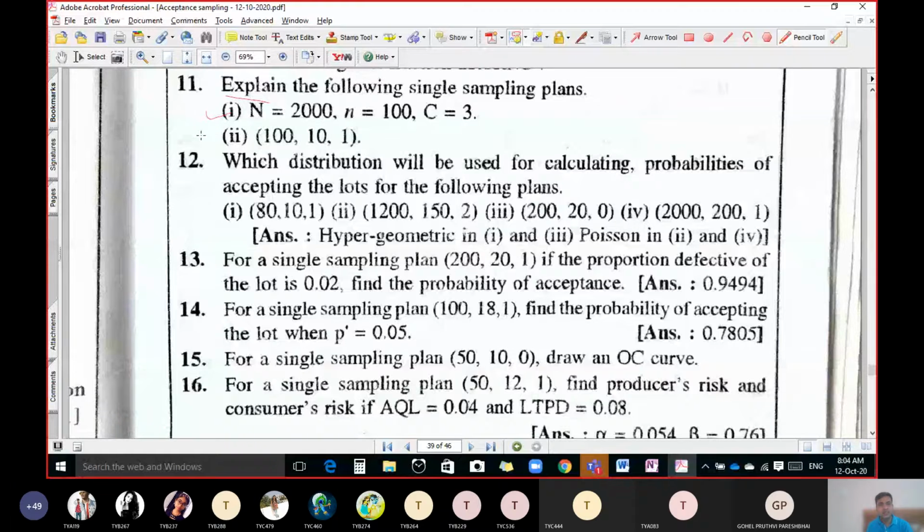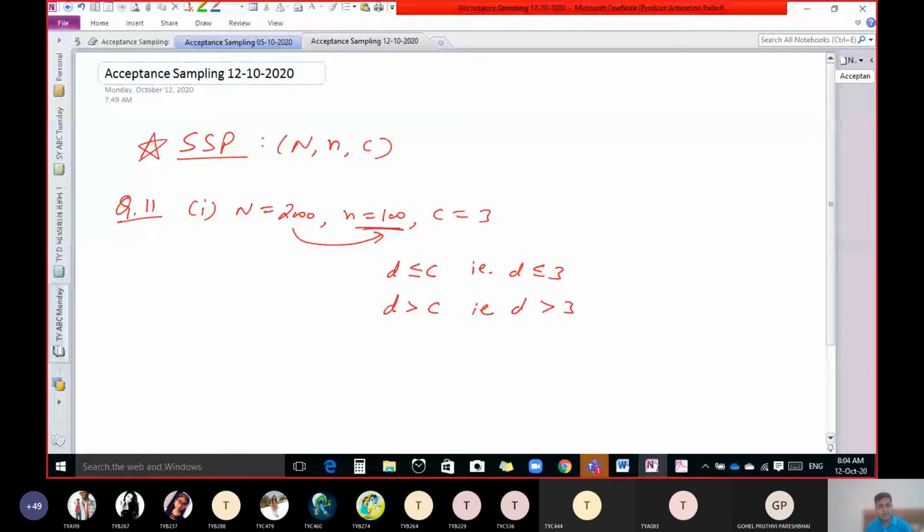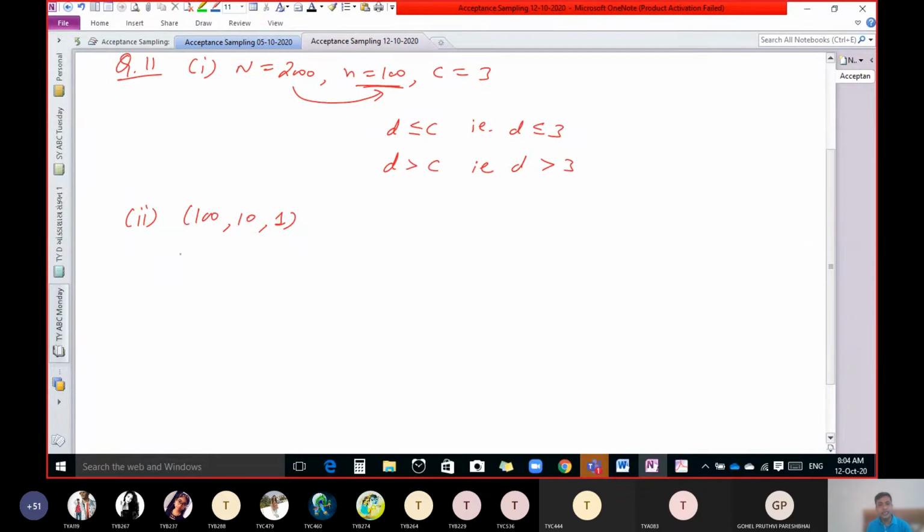Now this 100, 10, 1. Second question. What does it mean? Here capital N is 100, small n is 10 and C equal to 1.